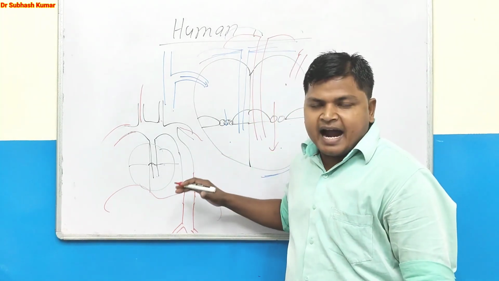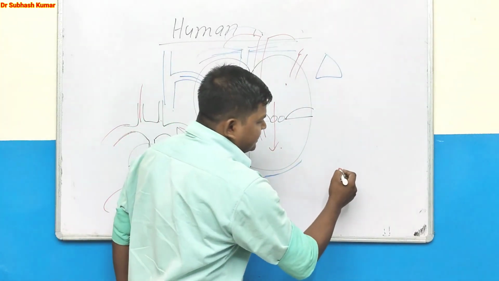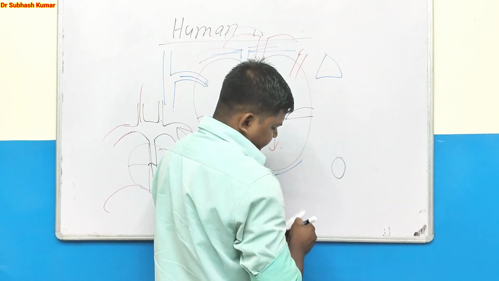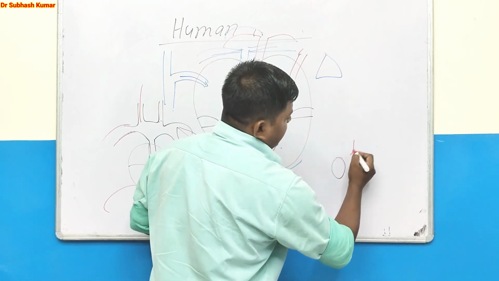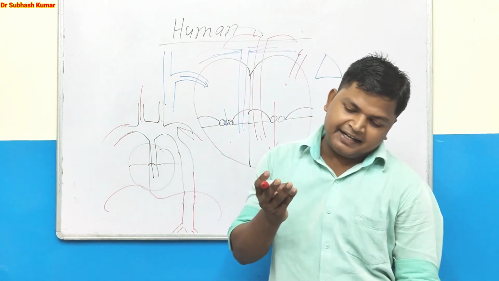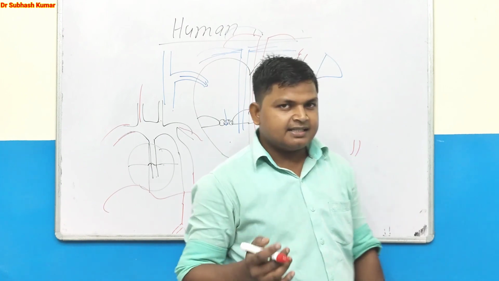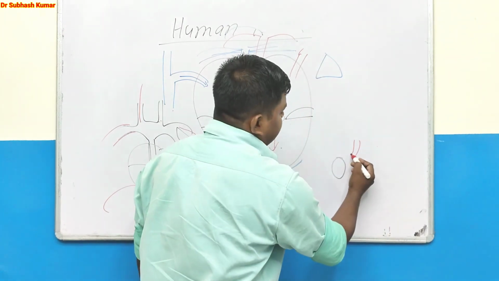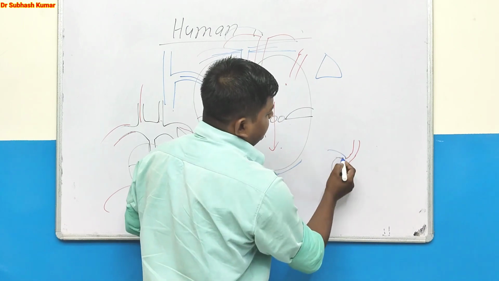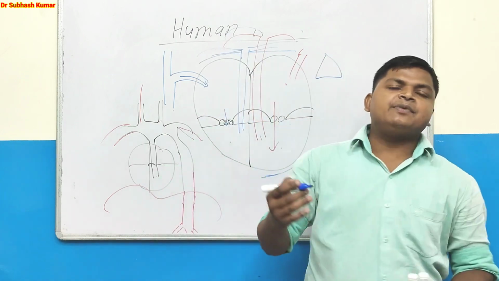Then finally it goes up to the cells. Suppose this is a cell, and this is an artery. The aorta has many branches: arteries, arterioles, and capillaries. The capillary finally surrounds the cell like that, and from here the venule starts. The venule receives deoxygenated blood.